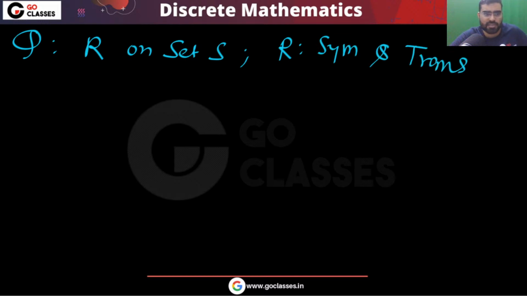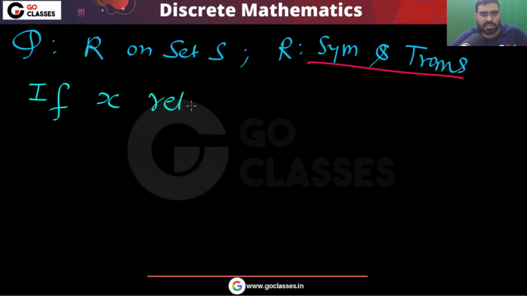Consider an element X. Please read the question I am saying.